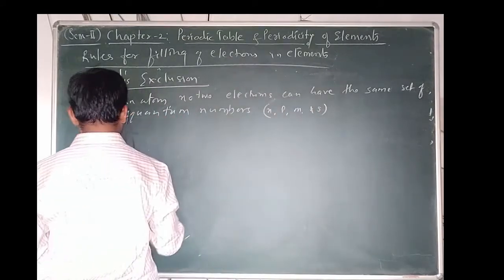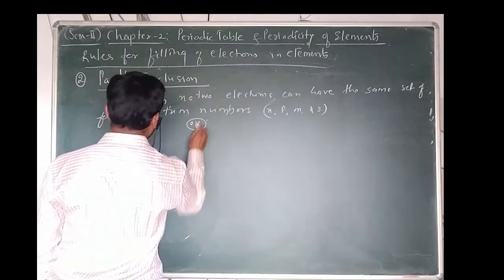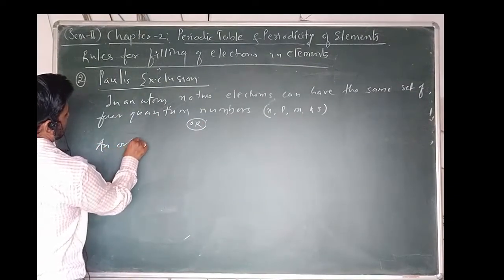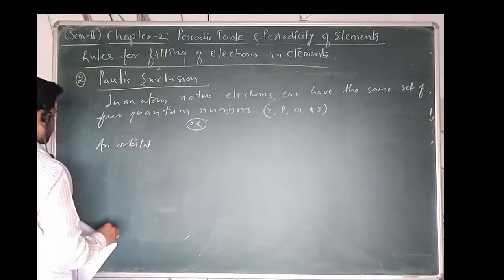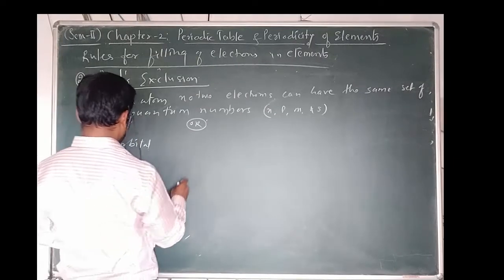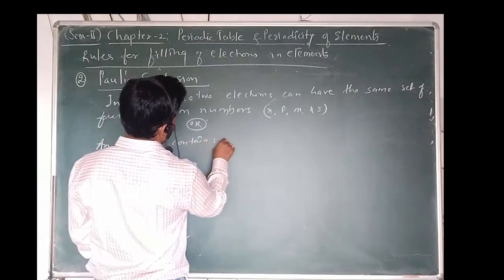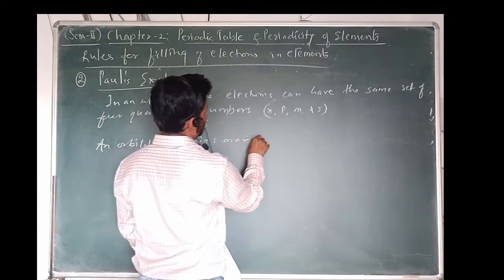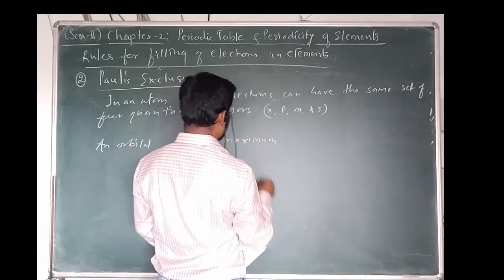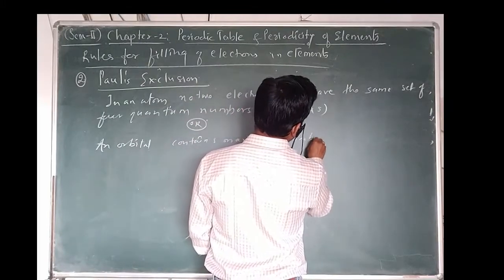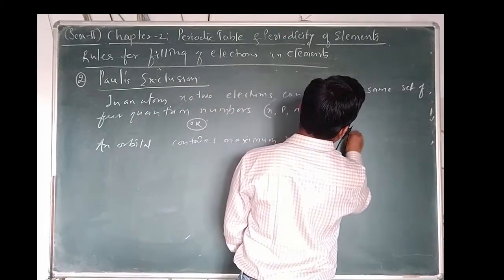Or the statement can also be written as: an orbital can contain a maximum of 2 electrons,